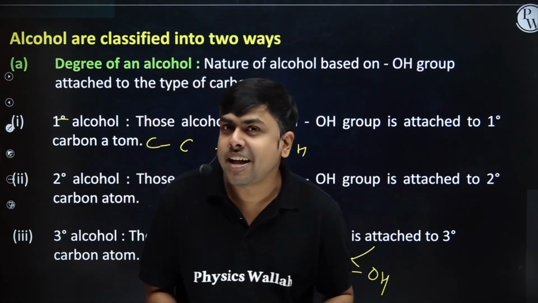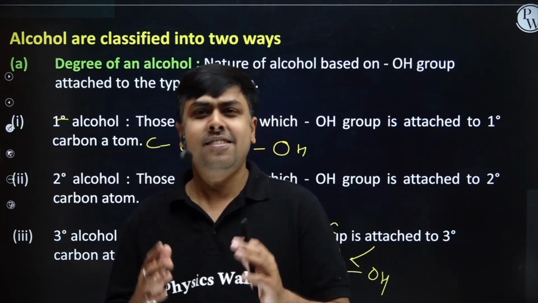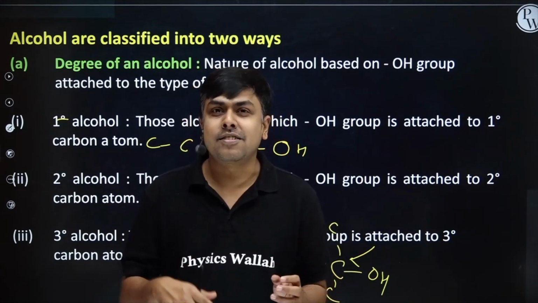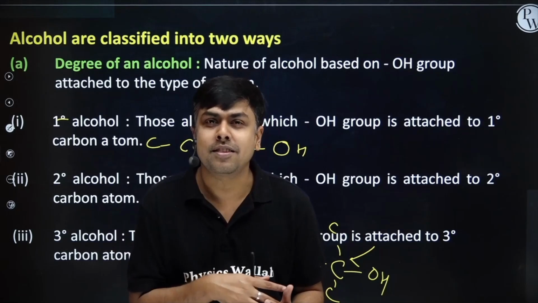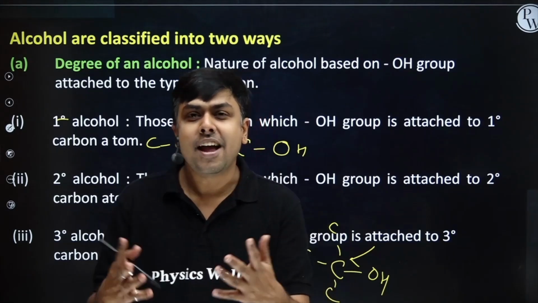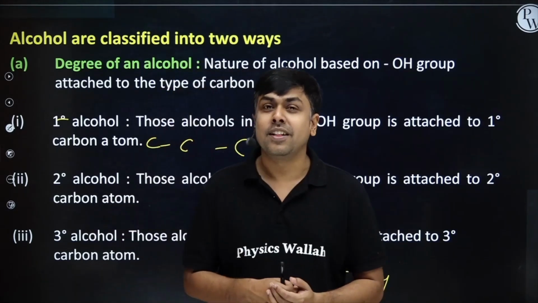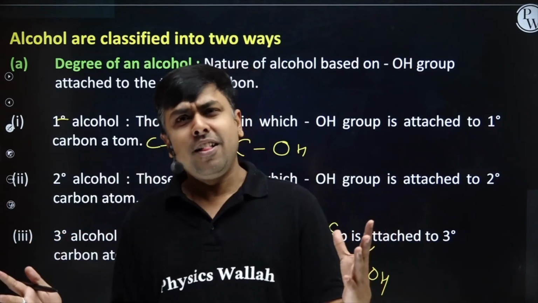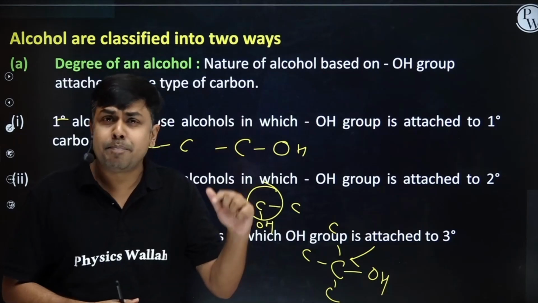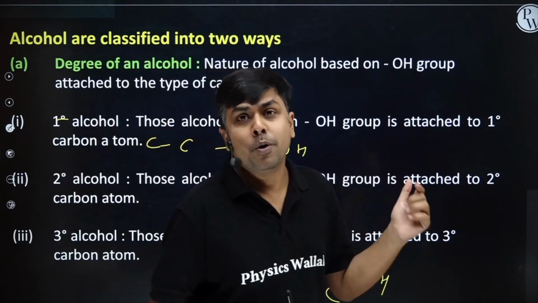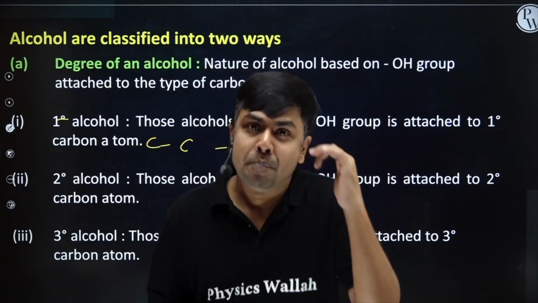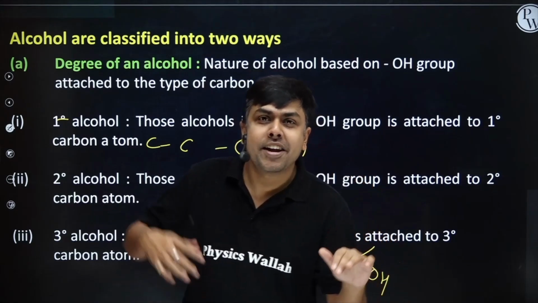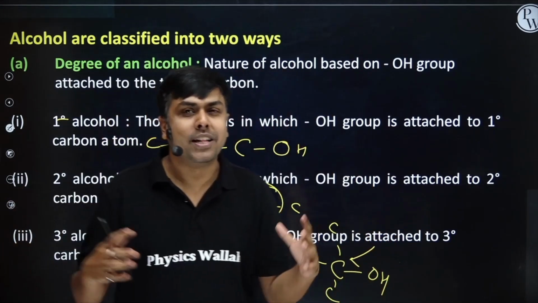One trihydric alcohol, can you tell me? Yes, glycerol, CH2OH, CHOH, CH2OH. Trihydric alcohol. Can you tell me one polyhydric alcohol? Sorbitol, right? So, depending on the number of OH groups, we classify alcohol as monohydric, dihydric, trihydric and polyhydric.